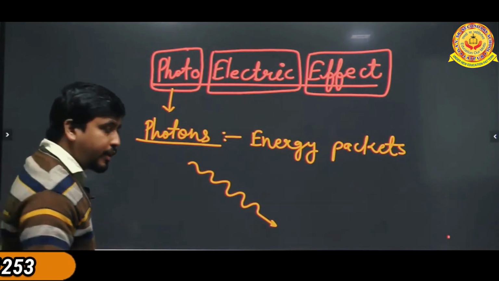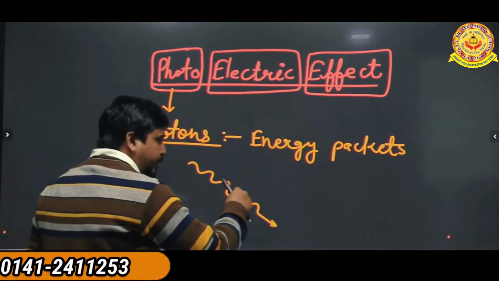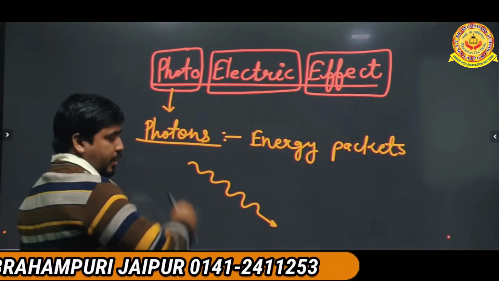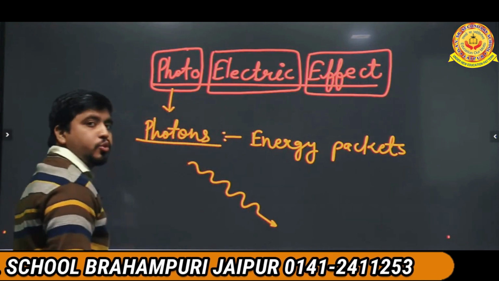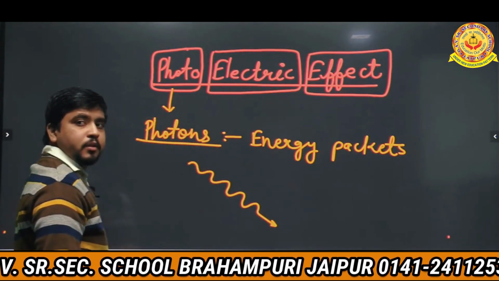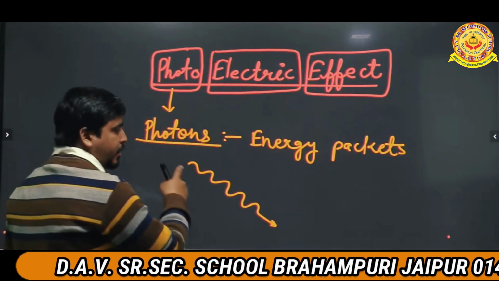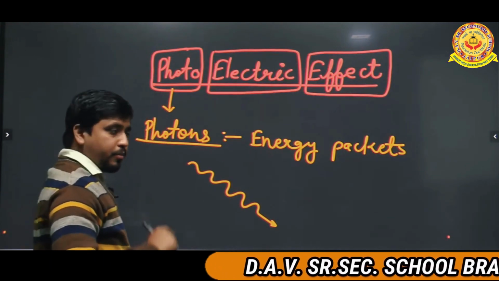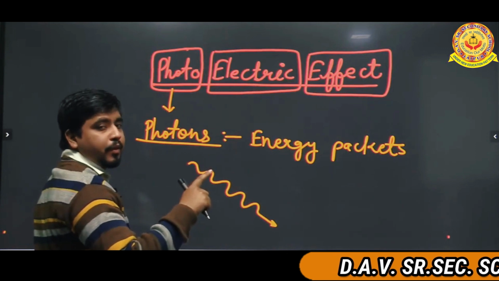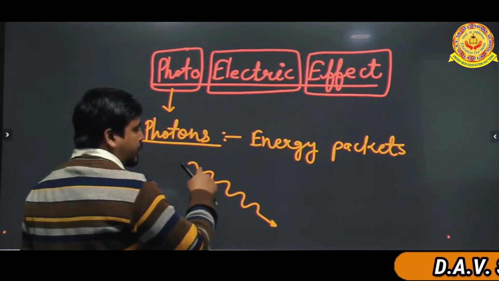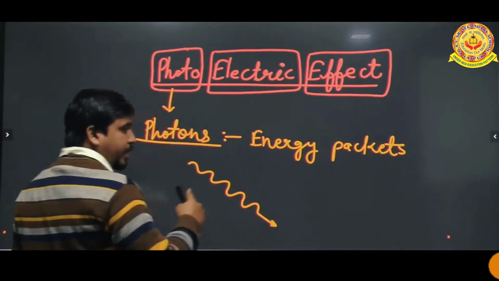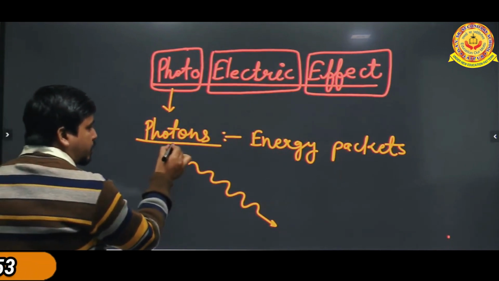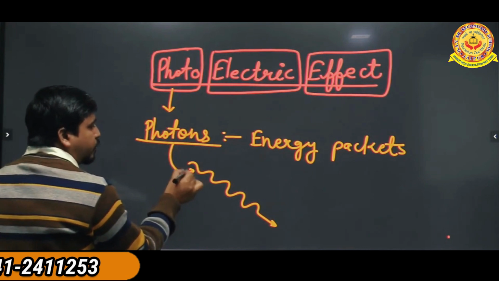How? The traveling path of the light is straight towards the object, so we can say that it has the particle nature. But the motion of that particle is in wave. So we can say that this light has both the natures, and this is called photon.